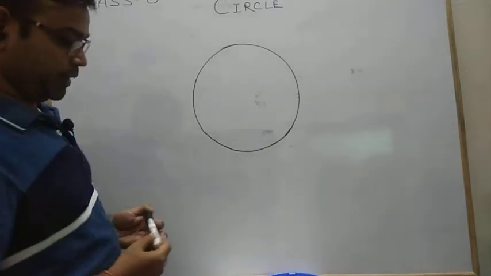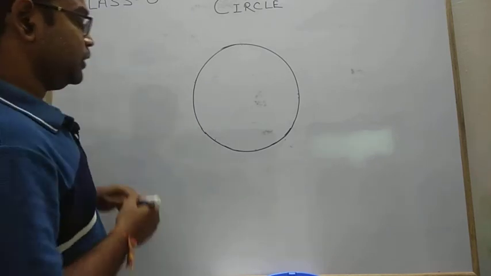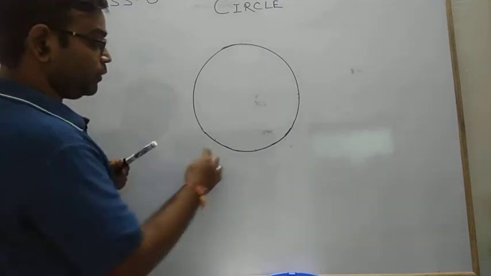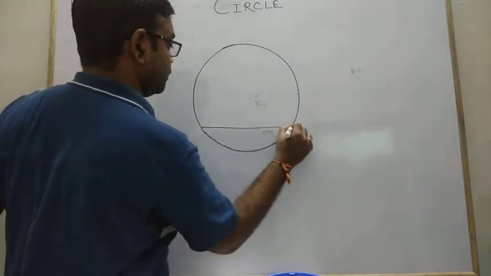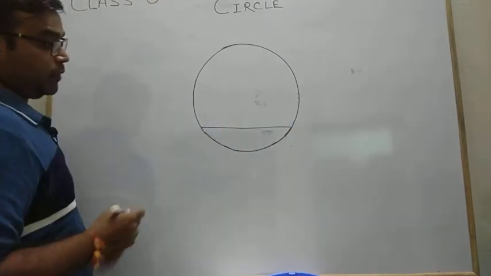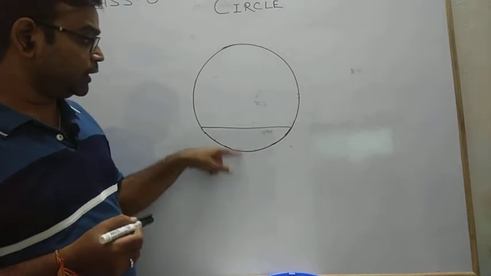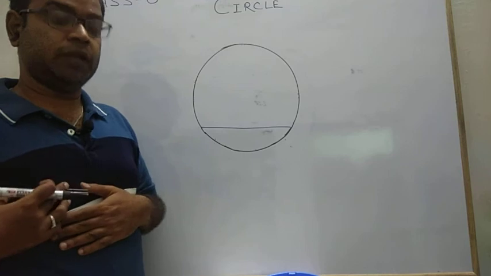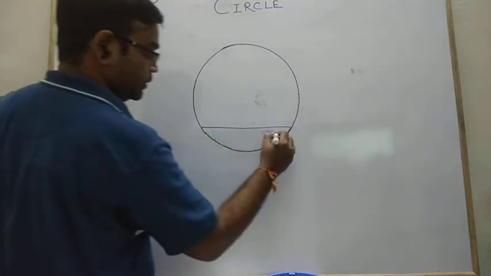A segment is a part of a circle, or area of a circle, which is bounded by one arc and any one of the chords. So this area, again we have an area bounded by one arc and one chord, is known as your segment of a circle. This is your segment.